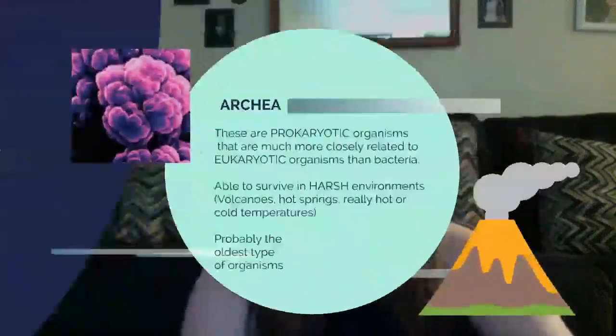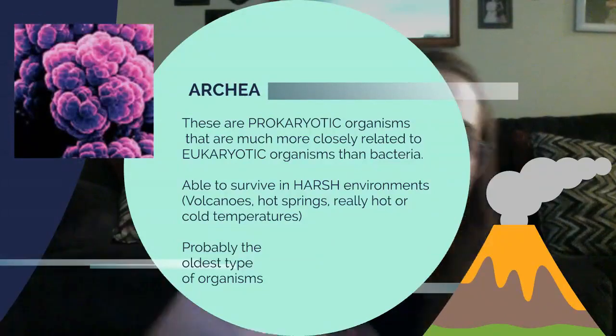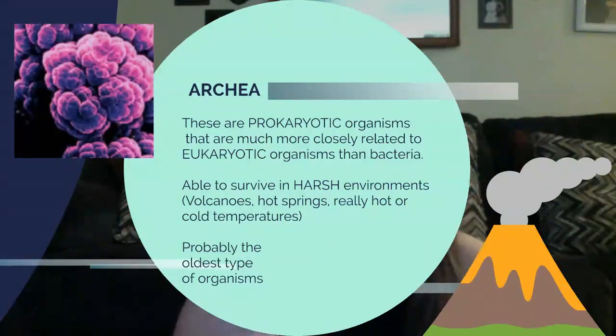Crazy, right? Archaea is very similar to bacteria in that they're prokaryotic organisms, but they're much more closely related to eukaryotic organisms than they are bacteria. They're able to survive in super harsh environments like volcanoes, hot springs, really hot or really cold temperatures. They're probably the oldest types of organisms on planet Earth.